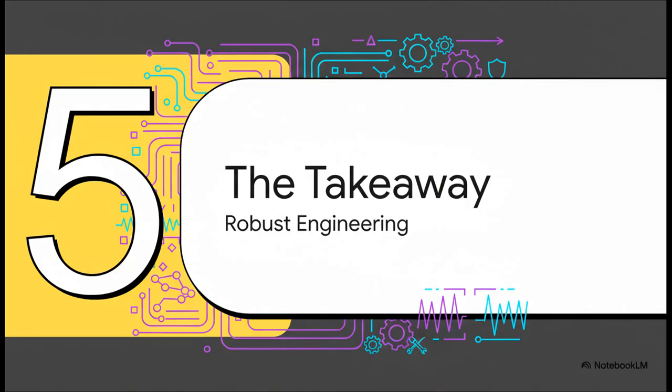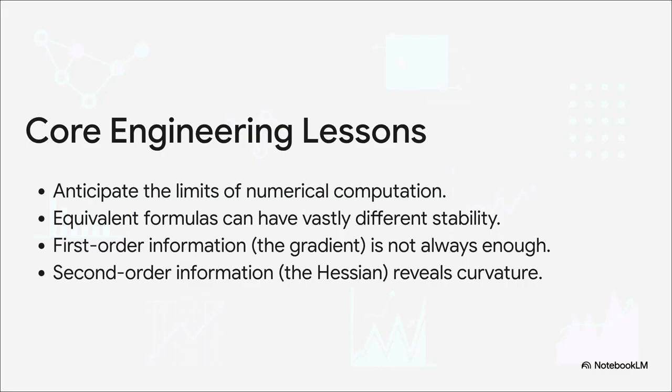All right, let's zoom out and pull all this together. We've looked at two very different numerical problems and the clever engineering that solves them. So what's the big picture lesson here for anyone trying to build real-world deep learning systems? Well, it really boils down to a few core engineering principles. First, you have to anticipate and respect the physical limits of your hardware. Second, remember that two formulas that are identical on paper can behave wildly differently on a computer. And finally, know the limits of your tools. Your first-order compass, the gradient, is vital, but sometimes you need that second-order topographical map, the Hessian, to really understand the curvature and the condition number of the terrain you're trying to cross.